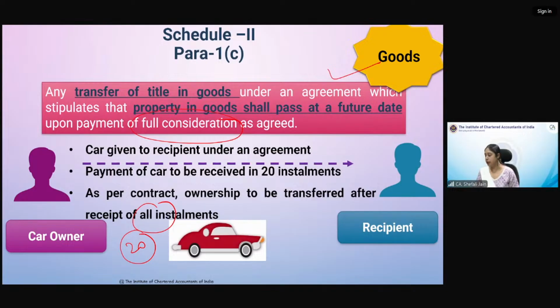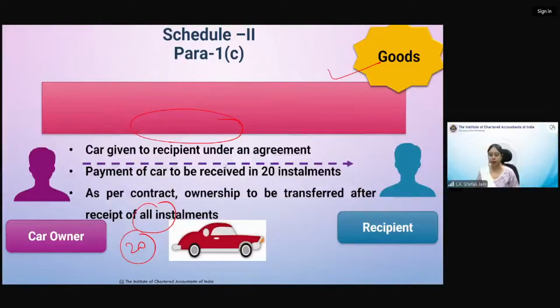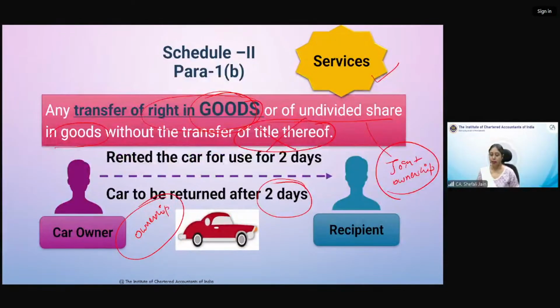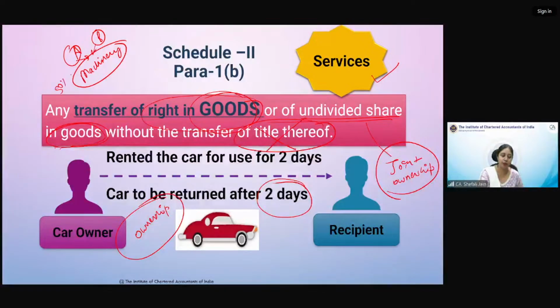Could you please give, yes, 2B for transfer of undivided shares. Okay. So for transfer of right in undivided share of goods. Undivided share of goods means suppose a machinery is there. This machinery is jointly owned by Mr. A and Mr. B. Okay. 50-50% share is there, but it cannot be divided. That means this machinery cannot be divided into two parts and they cannot use it separately.